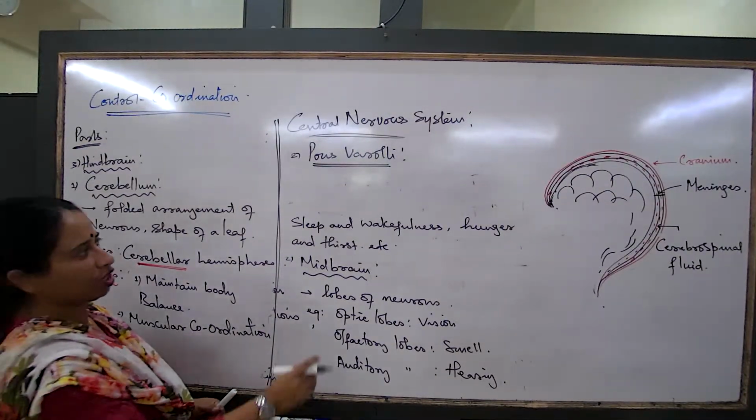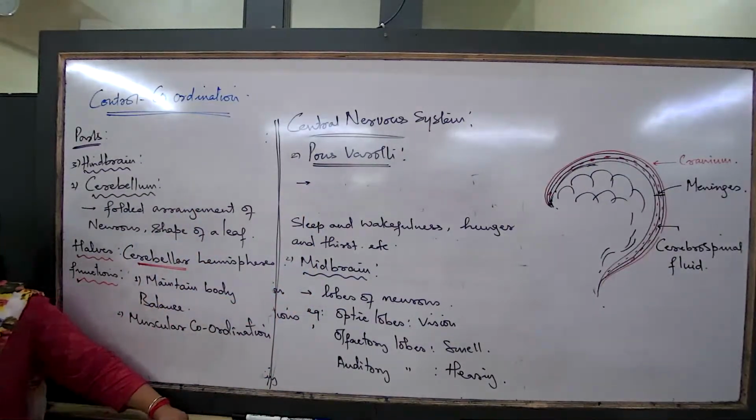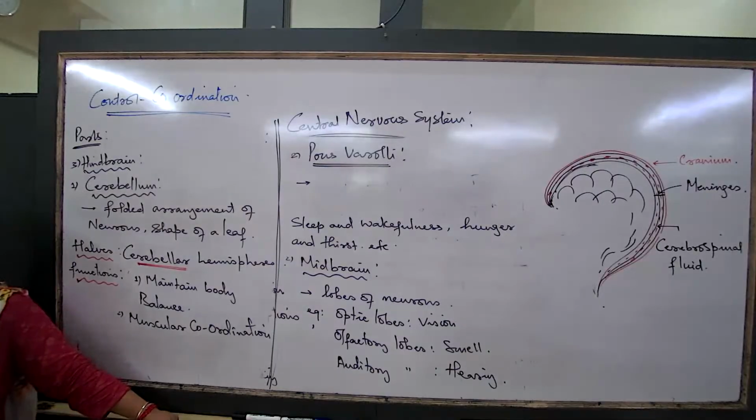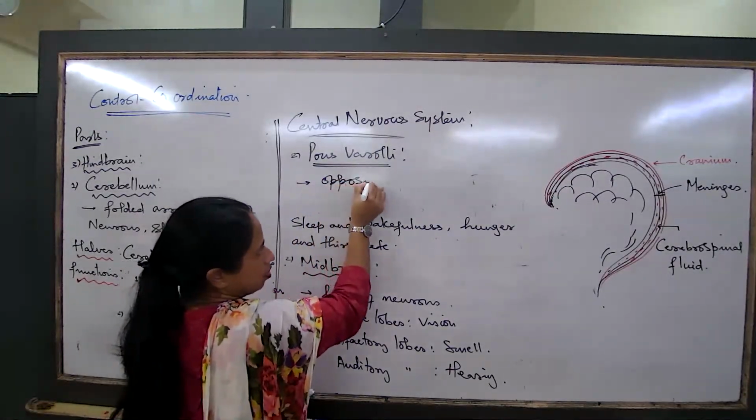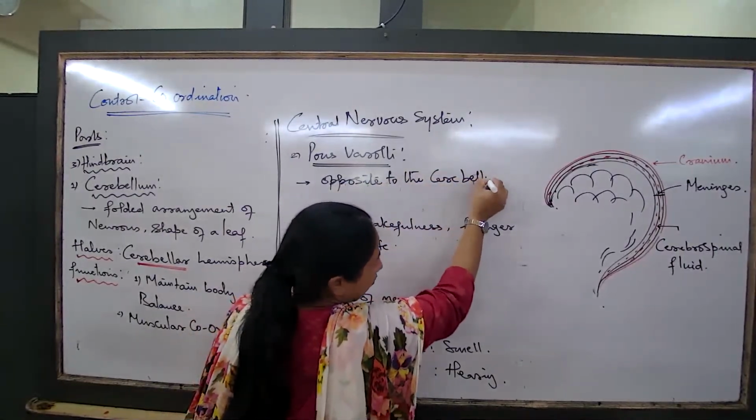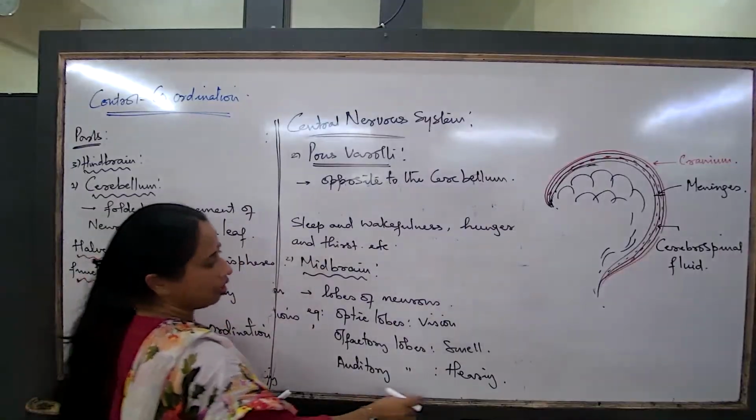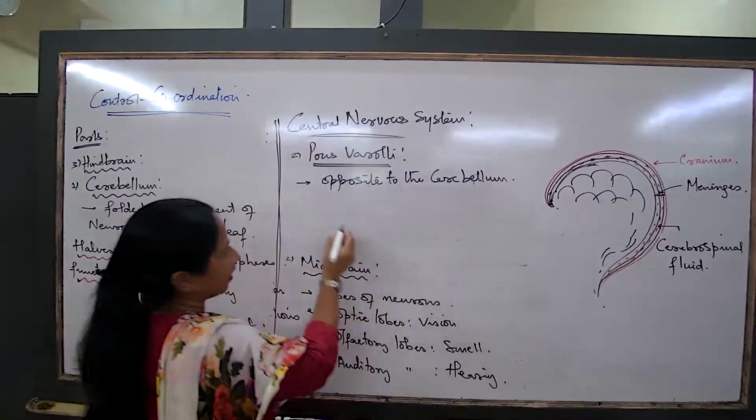Pons varolii, that we are talking about, is actually present just opposite to the cerebellum. Pons varolii, what is its location? Present just opposite to the cerebellum. Does it have any halves? No, it does not have any halves. It is a lobed arrangement of neurons.